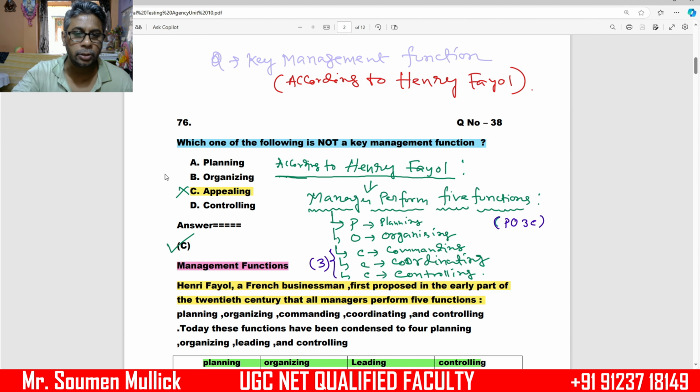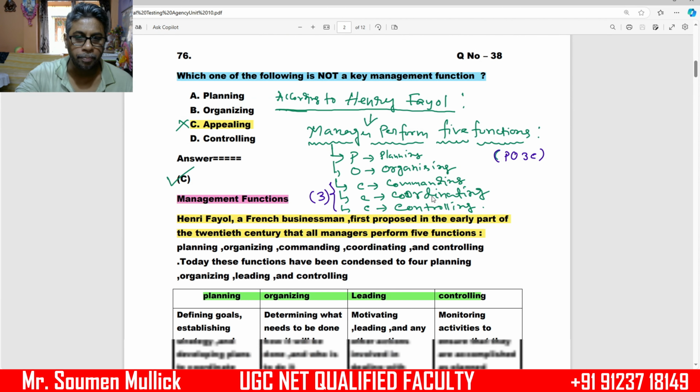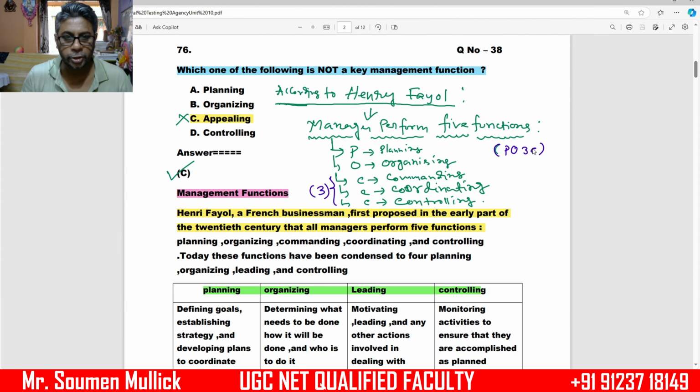Planning, organizing and controlling are key management functions, and this concept was given by the French businessman Henri Fayol in his management theory. According to him, a manager performs 5 functions: number 1 planning, number 2 organizing, number 3 commanding, number 4 coordinating and next controlling.